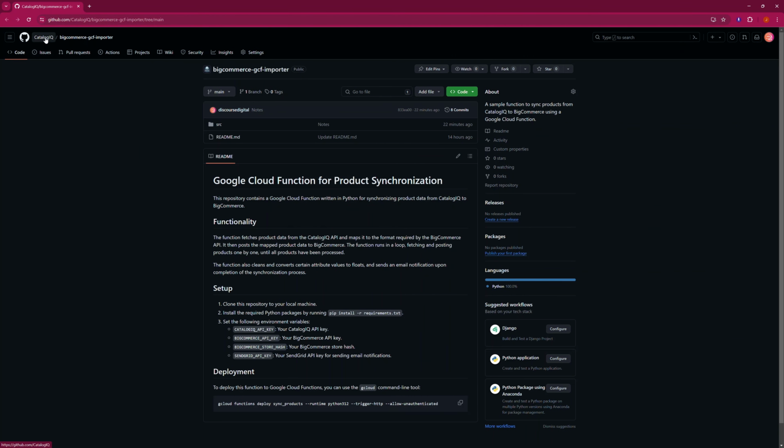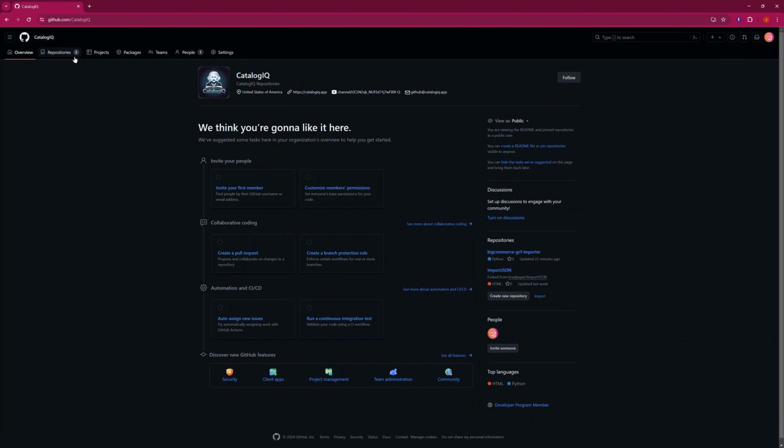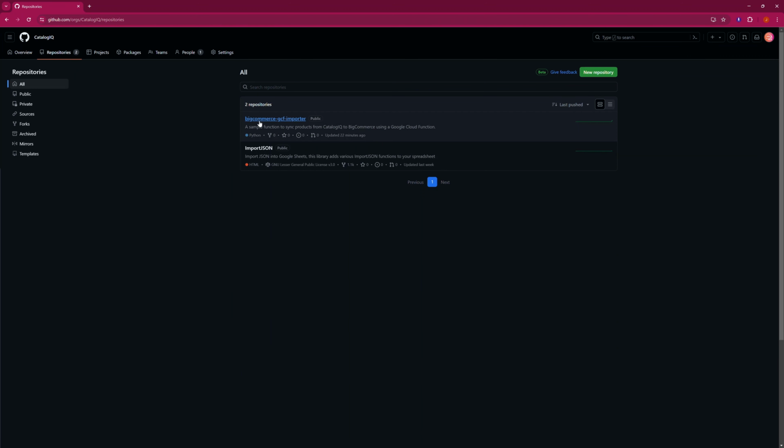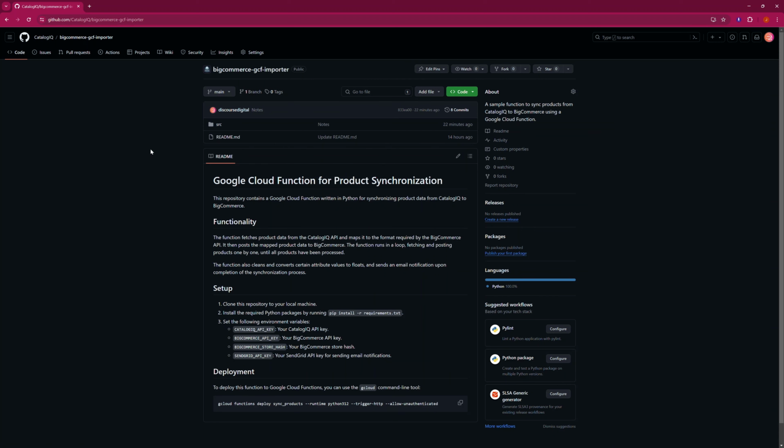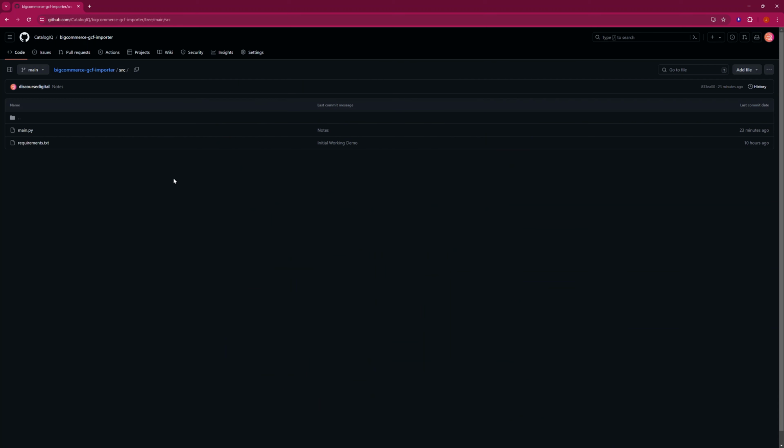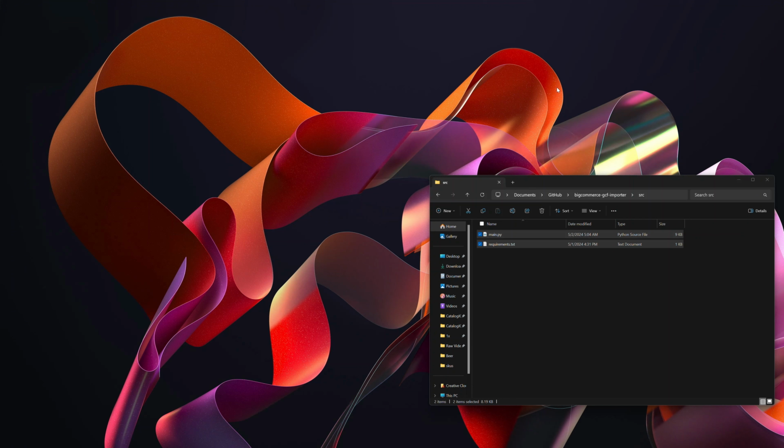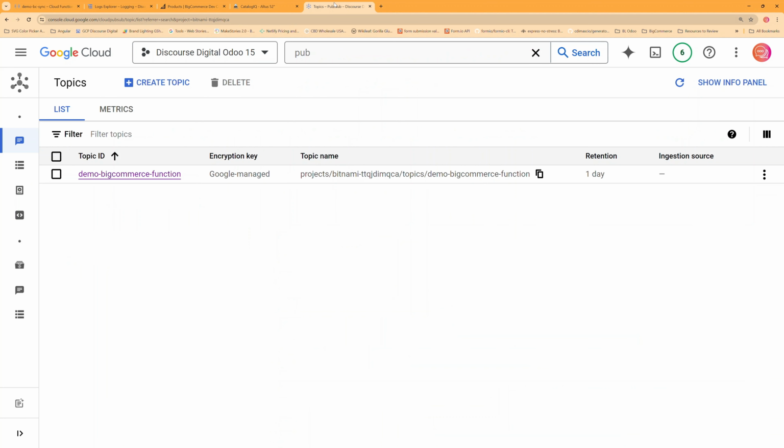All right, in CatalogIQ, go over to Repositories, BigCommerce GCF Importer. And from here, let's go into Source, and you'll find our main.py and our requirements text. These are the files that we'll copy into our Google Cloud function, and we'll see how to do that in just a minute. Let's bring back our PubSub for a minute.